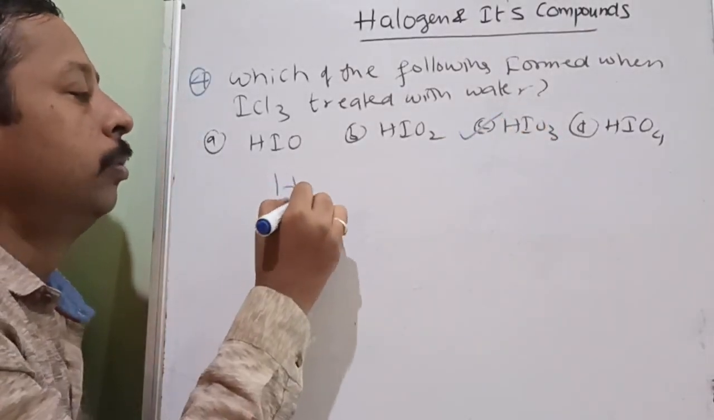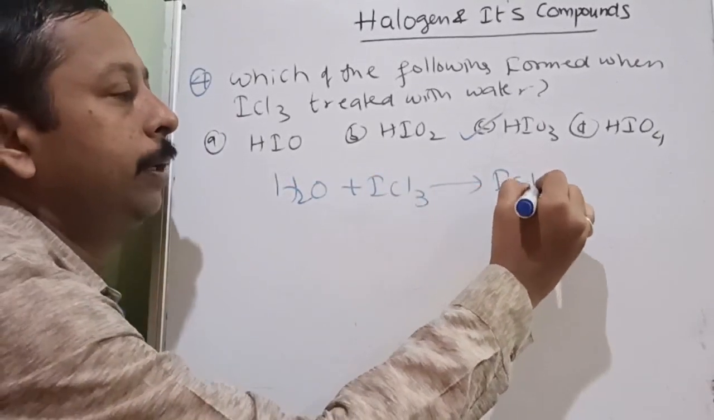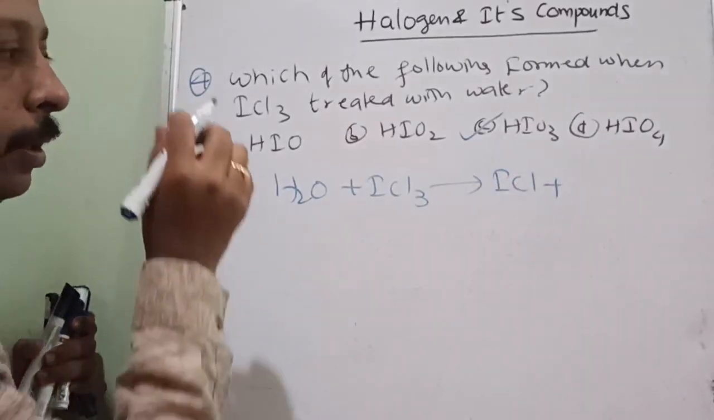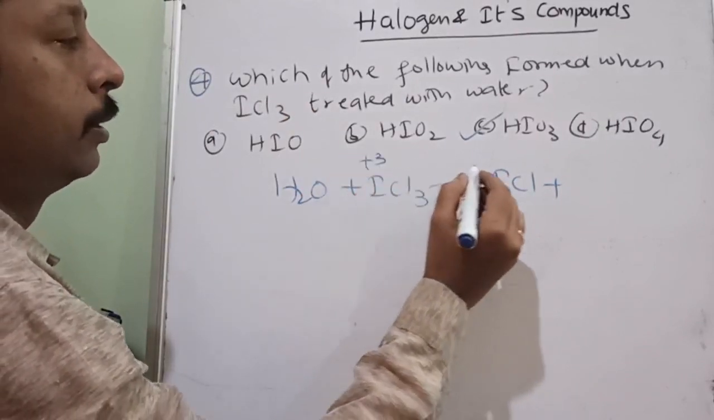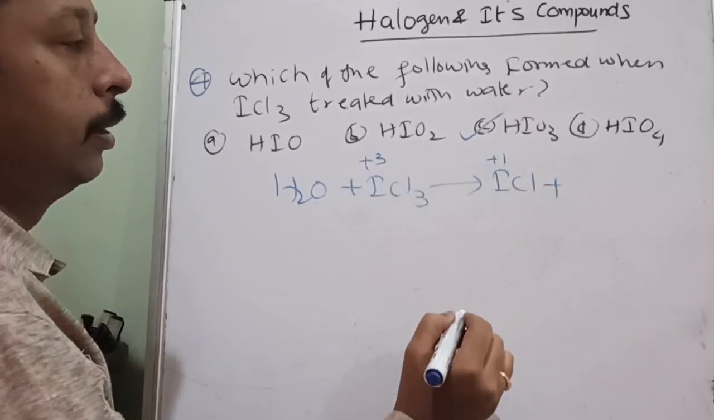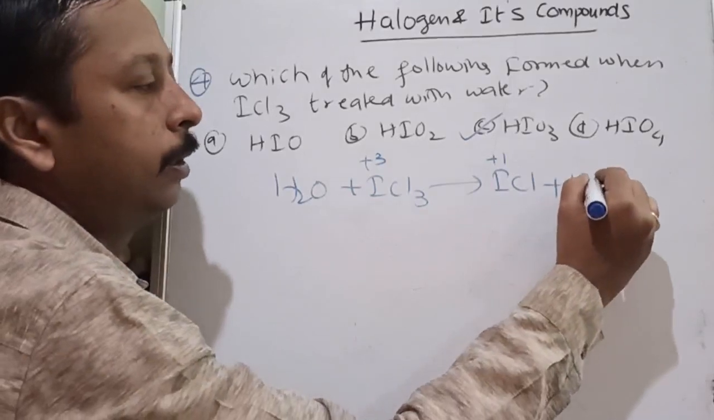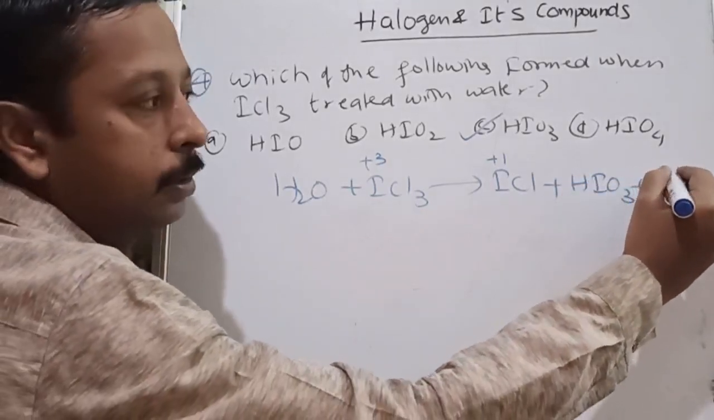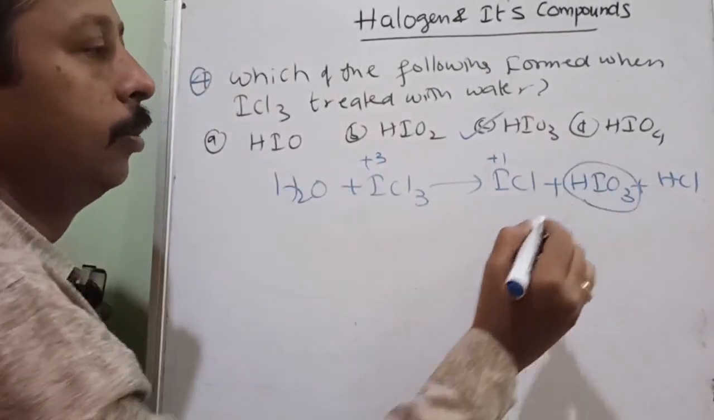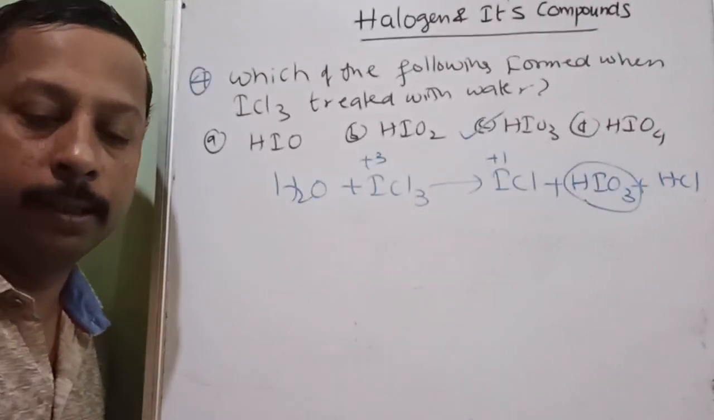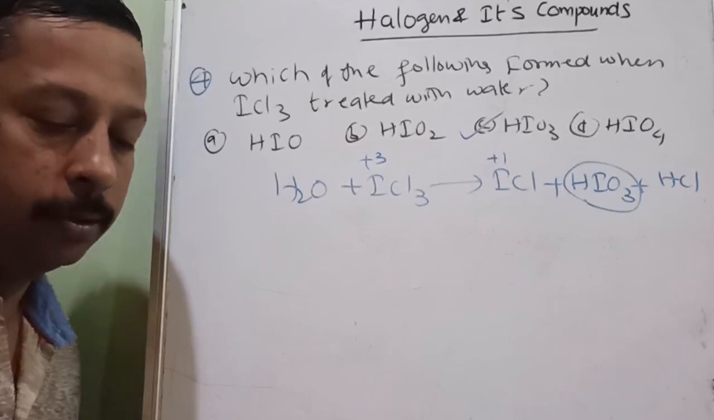See here, H2O plus ICl3 will give you one product, ICl. Regarding reduction and oxidation, this will undergo reduction, from plus 3 to plus 1. ICl3 on hydrolysis will give you ICl plus HIO3 plus HCl. This is the answer. He is asking about the oxo acid, so the oxo acid is HIO3. ICl3 is called an interhalogen compound. So this is the fourth question.